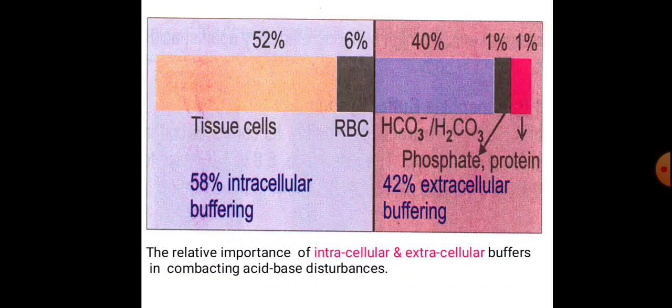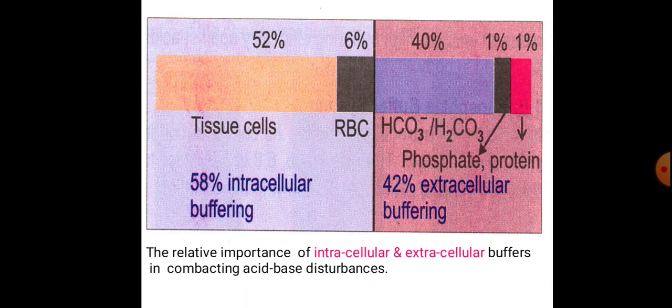So here is the total buffering action in our body. About 58% of the buffering activity is intracellular and 42% is extracellular. Within the 58% intracellular, 52% is in tissue cells and 6% is in RBC.